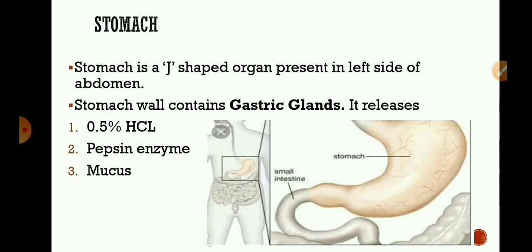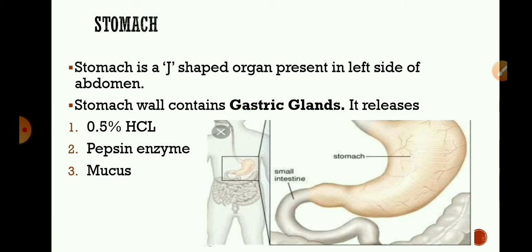Pepsin can efficiently digest protein in acidic condition, and for that the gastric gland secretes 0.5% HCl. It also kills bacteria present in food.